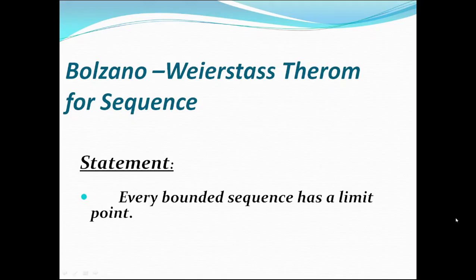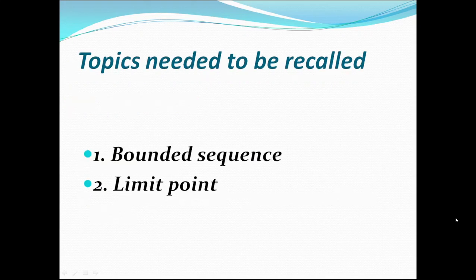Today I am going to represent the Bolzano-Weierstrass Theorem for sequence. The statement of the theorem is: every bounded sequence has a limit point. Before going further, we need to recall some points. The first point will be what is a bounded sequence, and the second point will be what is a limit point.